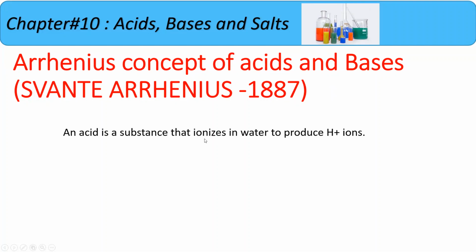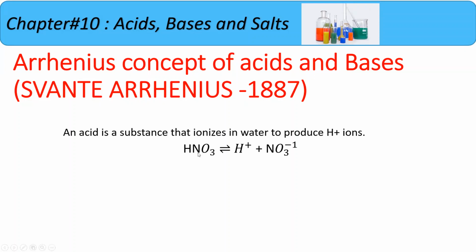If we are talking about hydrochloric acid, it will break into the hydrogen ion and the chloride ion. So acids always provide hydrogen ions in an aqueous solution, or in a solution which contains water. So what is the main concept? That it always provides hydrogen ions, but in aqueous solution.